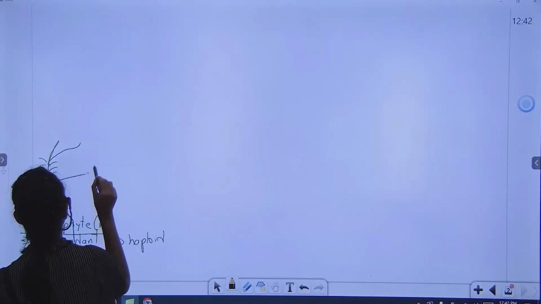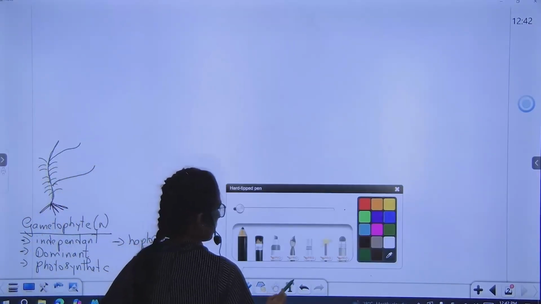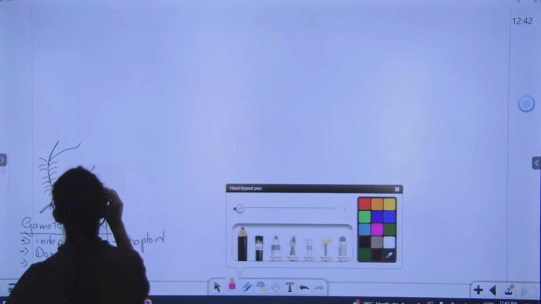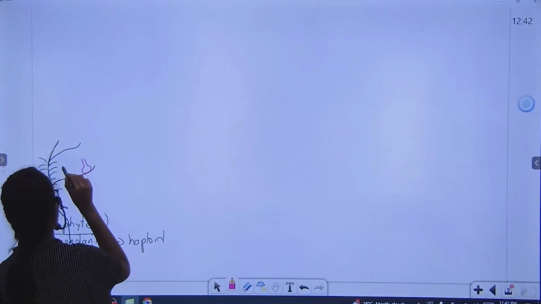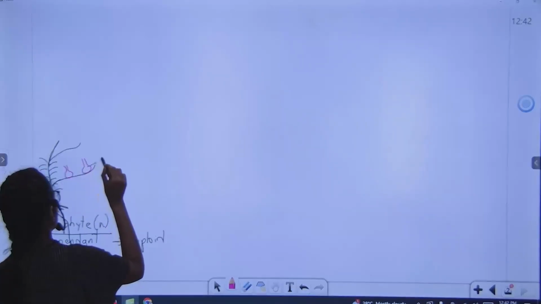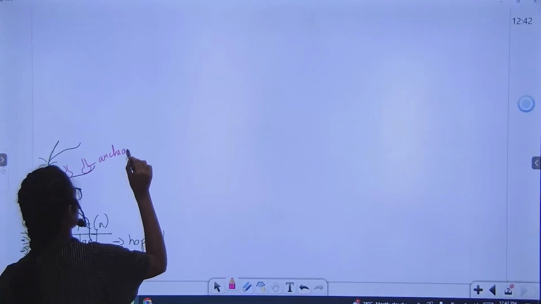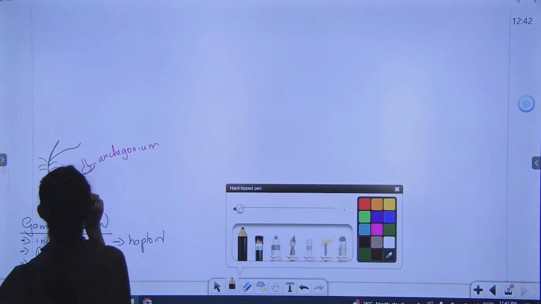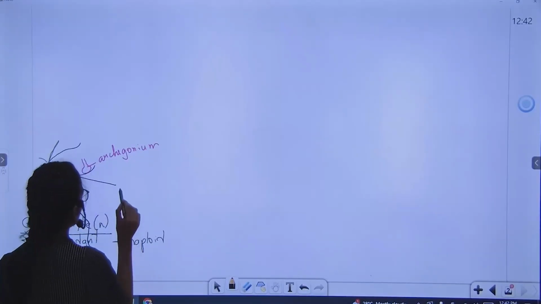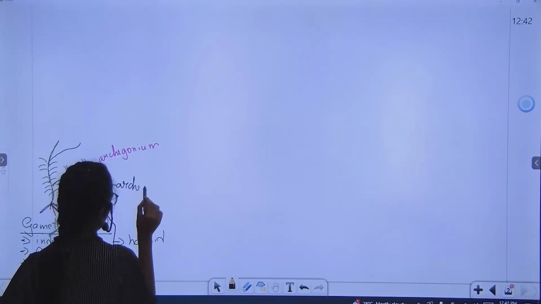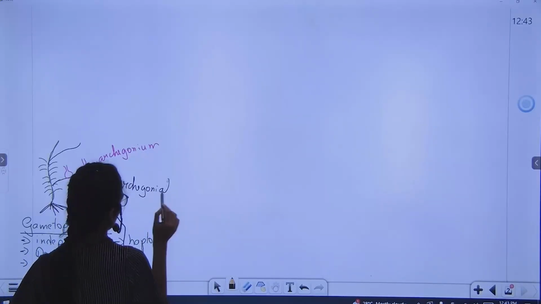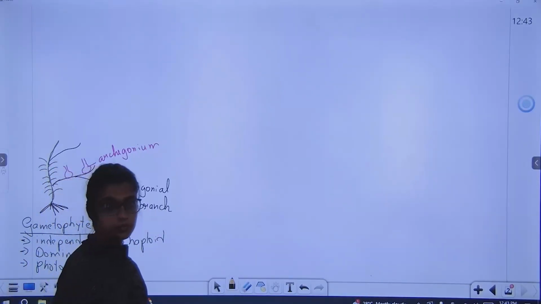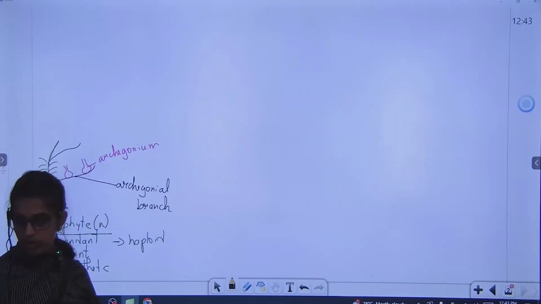It has a special branch, and this branch is having a flask shaped female reproductive organ, which is archegonium, and the branch is called archegonial branch. No, it is a stage. Yeah, we'll come to it now.